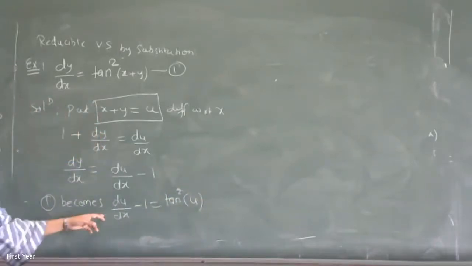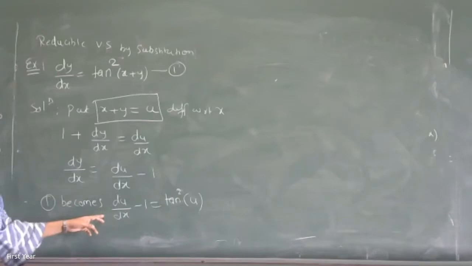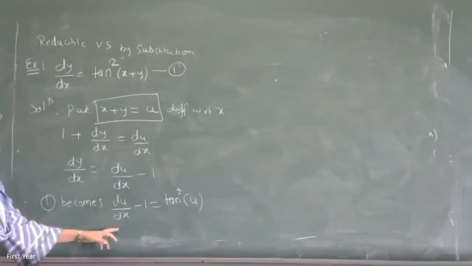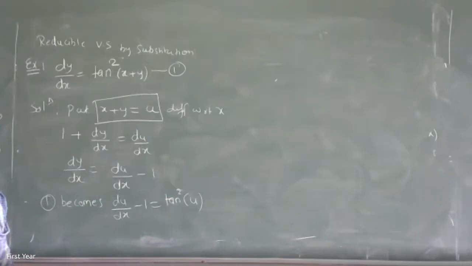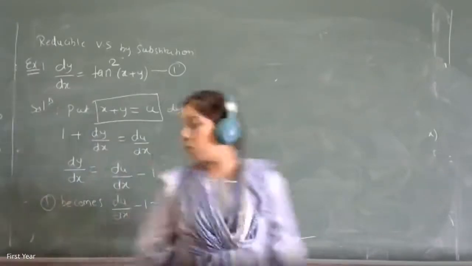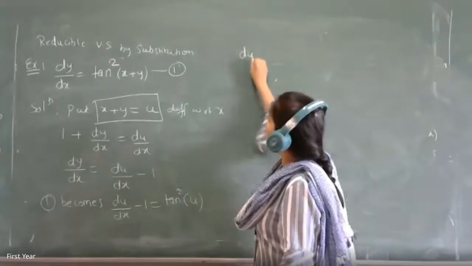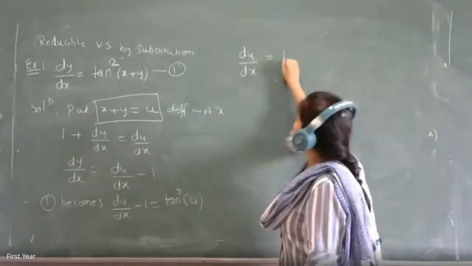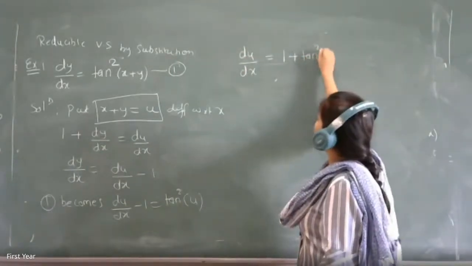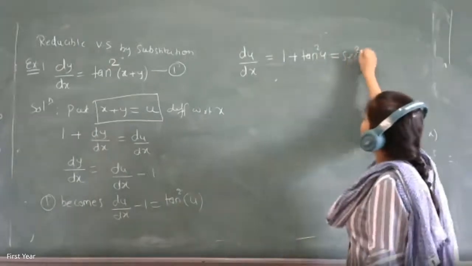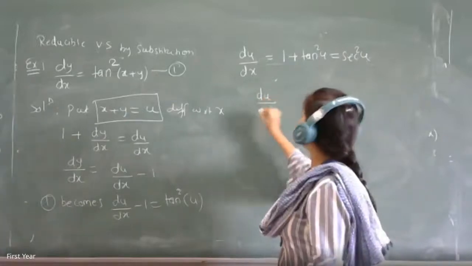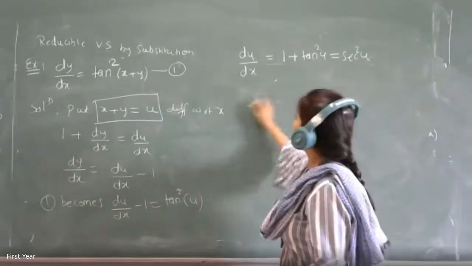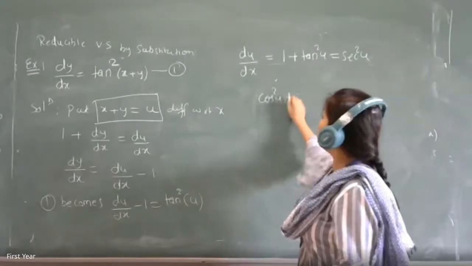So now what is the differential equation? The differential equation is in new variables u and x. Y is removed. We are going to solve it for u and x as variable separable, and then back substitute the value of u. This simplifies to du by dx is equal to 1 plus tan square u, which is sec square u, and now it is variable separable. So du by sec square u, meaning cos square u du, is equal to dx.